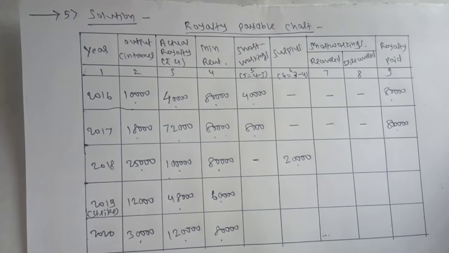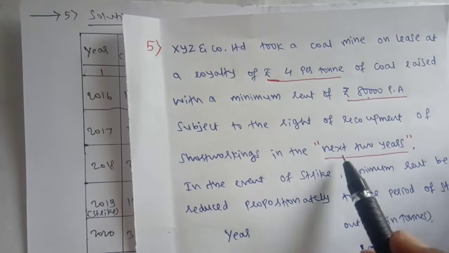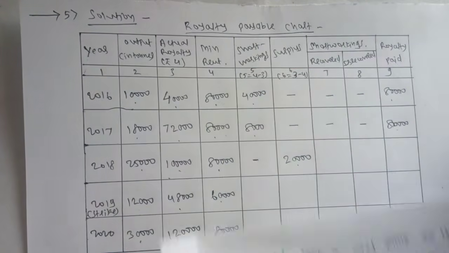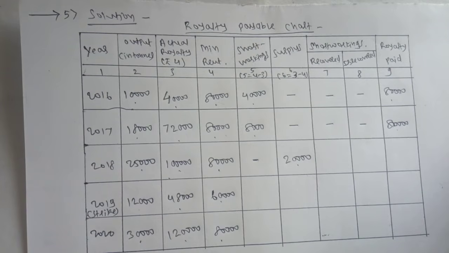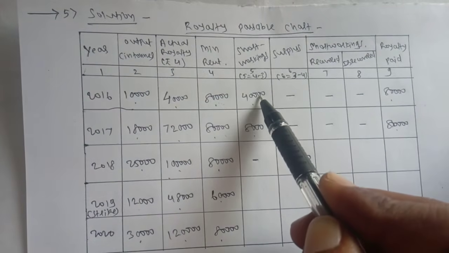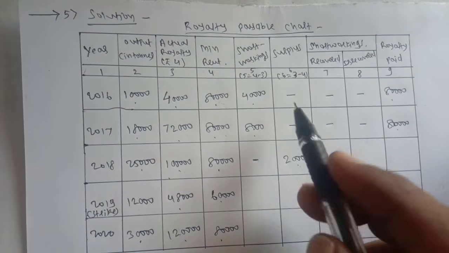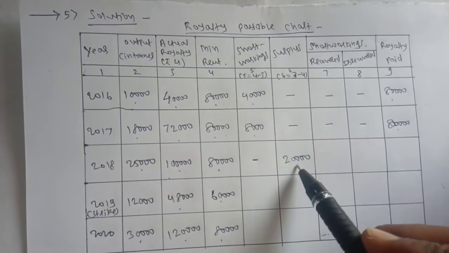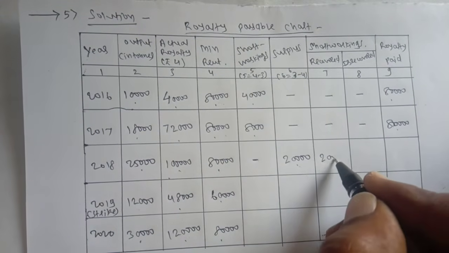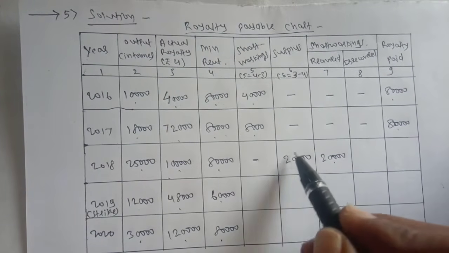Okay. Now here in the problem, what have they mentioned? Recoupment of short workings in the next 2 years. So if in any year short workings takes place, they are subject to recovery up to next 2 years. So in 2016 there is a short workings of 40,000. So it can be recovered or recouped up to 2018, that is up to 2 years. Okay. So here surplus is 20,000, and short workings is 40,000. So how much can we recover? We can recover only 20,000. Why 20,000? Because surplus amount exists only 20,000.